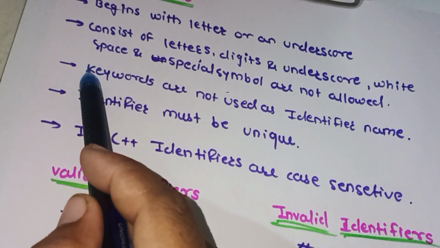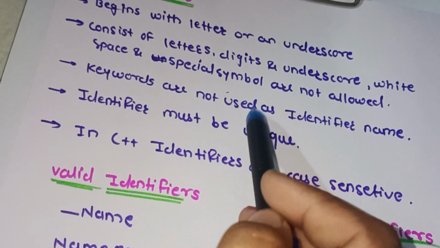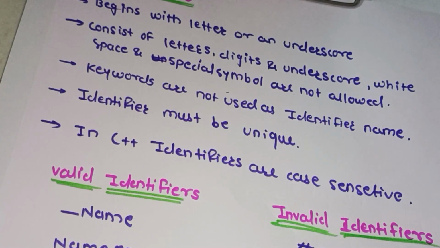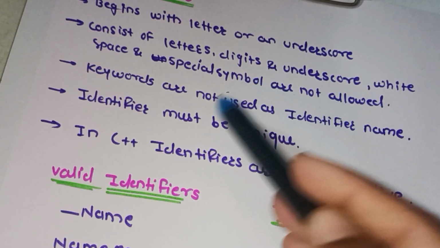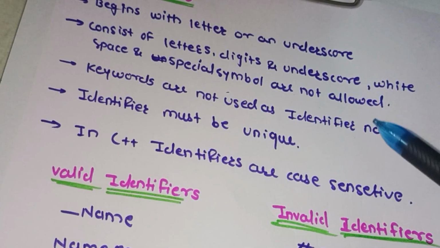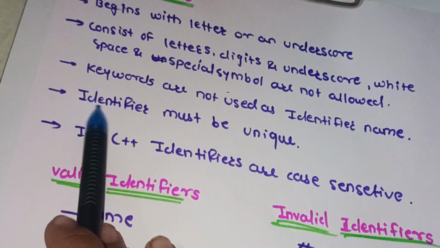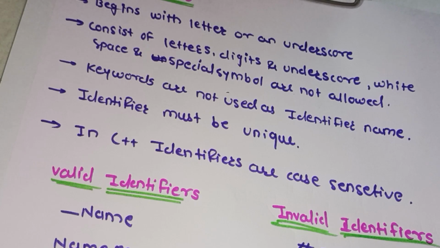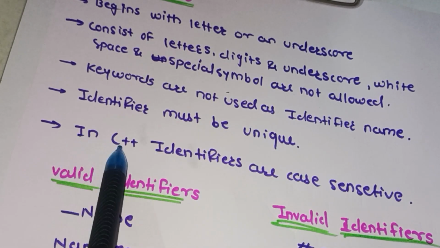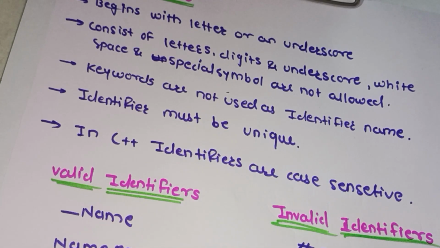The next rule is that keywords are not used as identifier names. We cannot use keywords: string is a keyword, int is a keyword, float is a keyword. We cannot use these keywords as identifier names. After that, identifiers must be unique. We have to use unique identifiers. After that, in C++, identifiers are case sensitive.